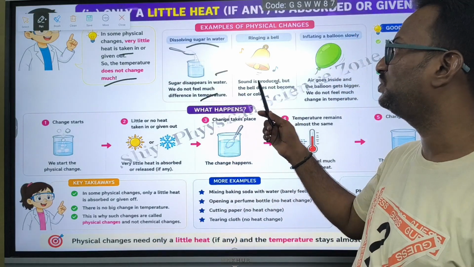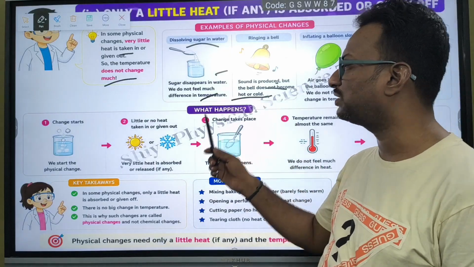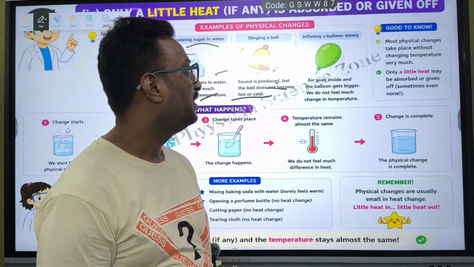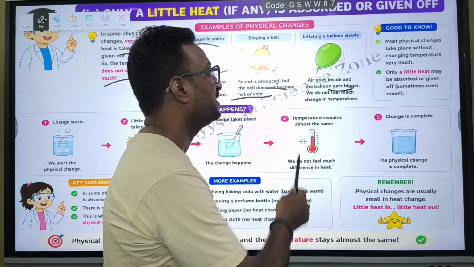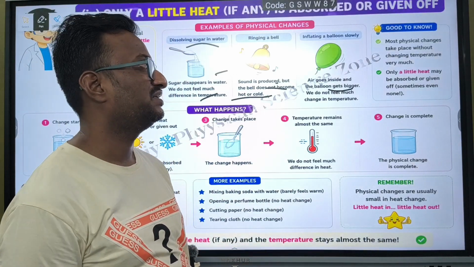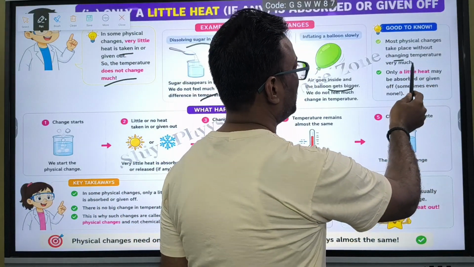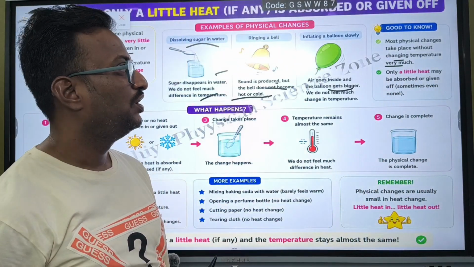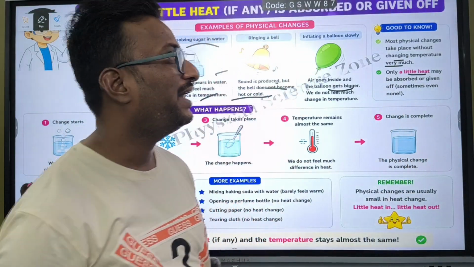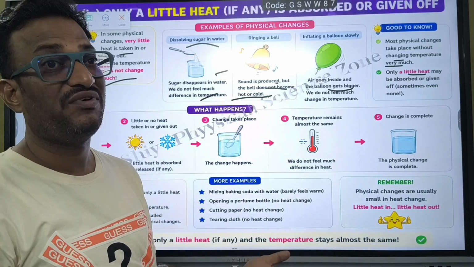Sound is produced when ringing a bell, but the bell does not become hot or cold. There you cannot observe a temperature change. Air goes inside the balloon, it gets bigger, and we do not feel much change in temperature. So most physical changes take place without changing the temperature very much. Only a little heat, which is negligible, we say. A negligible amount of heat may be absorbed or released sometimes, or even none.